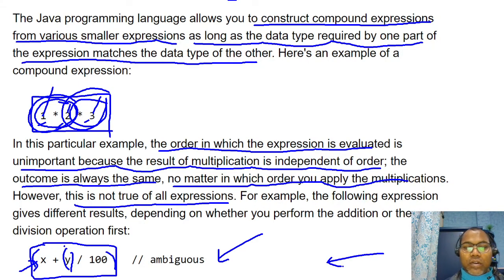By default our JVM follows the precedence order table, and evaluates accordingly. But for the developer reading the code, it's ambiguous. He may assume I am first evaluating x plus y, then dividing. If the developer wants that, they have to clarify to the JVM that I want this, not that.